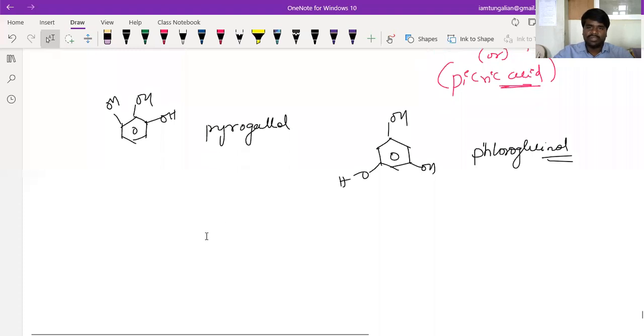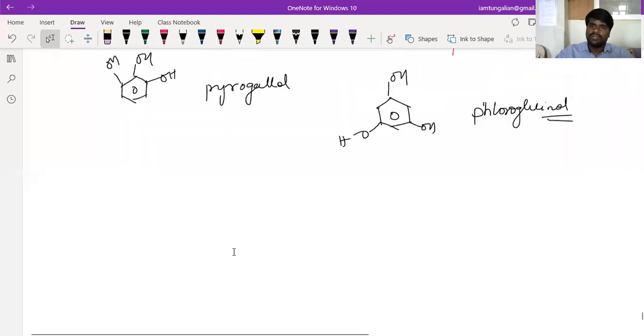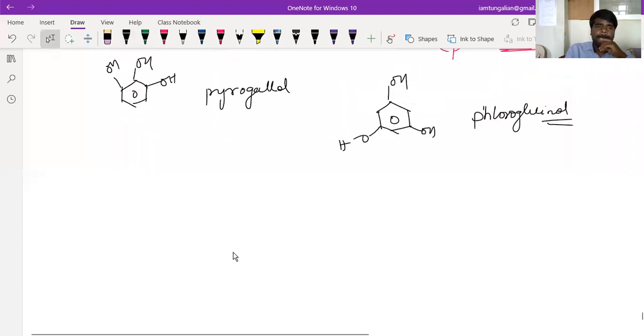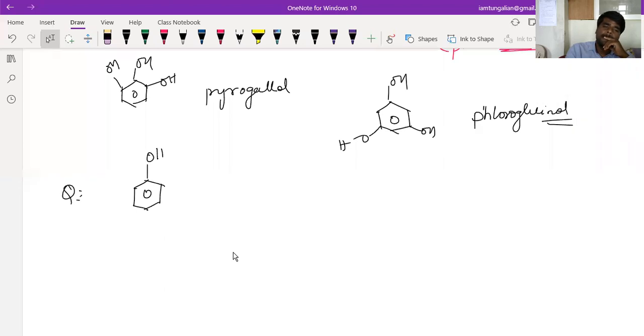Suppose I give a compound, beta. What is the name of this compound?